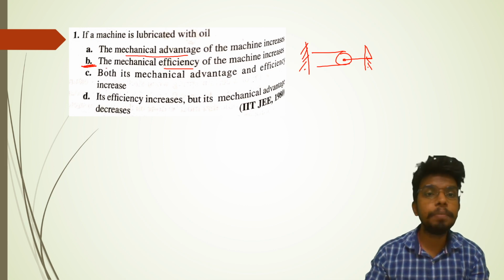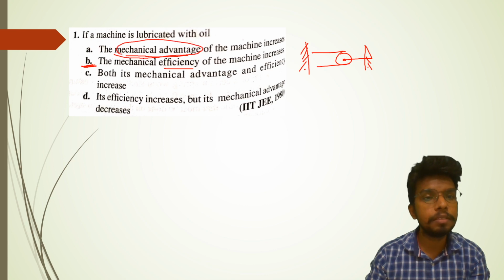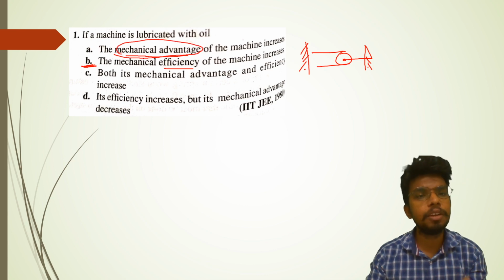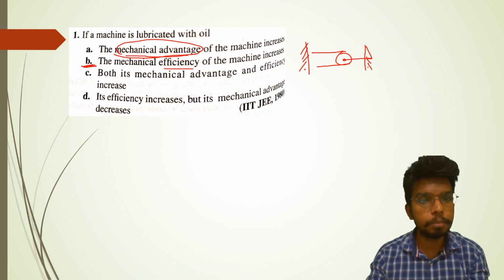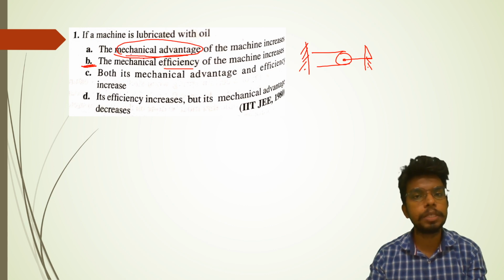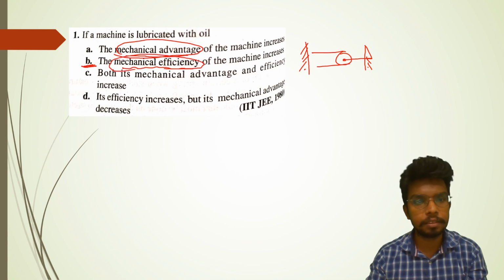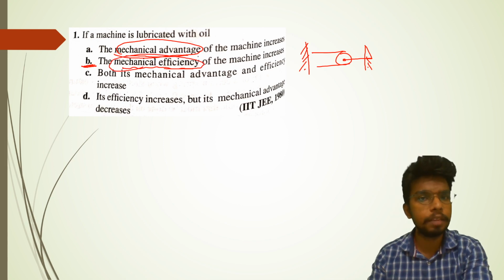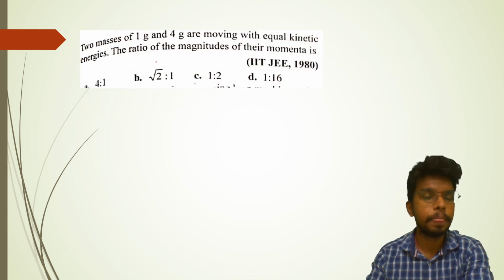So basically the mechanical advantage is something that is determined by the construction of the machine. What we can change is only the efficiency, nothing else. Anyway, so the mechanical efficiency of the machine increases, and nothing happens to the mechanical advantage.